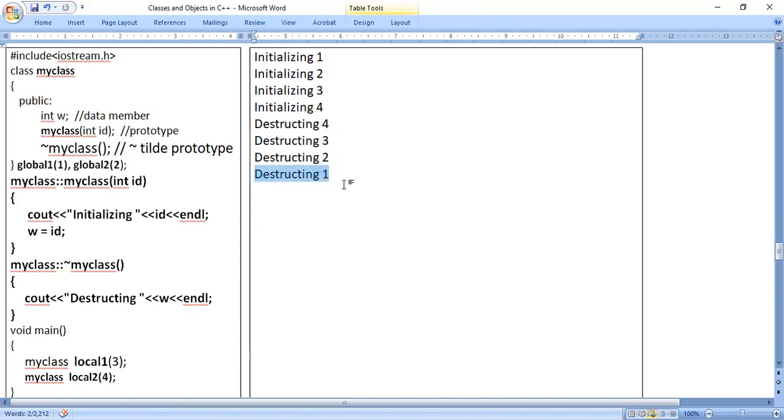So for destructors, you have to consider the reverse order of object creation. We created global 1, global 2, local 1, local 2. In reverse order: local 2, local 1, global 2, global 1. So it will display destructing 4, destructing 3, destructing 2, destructing 1. Okay, understood? Now if you have any doubts, you can ask.